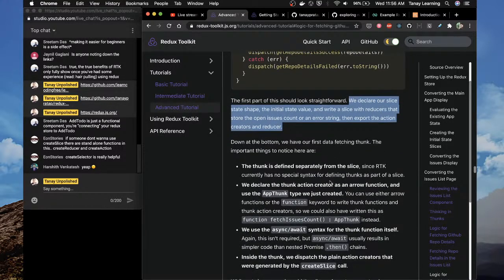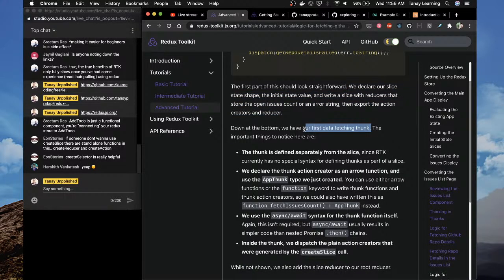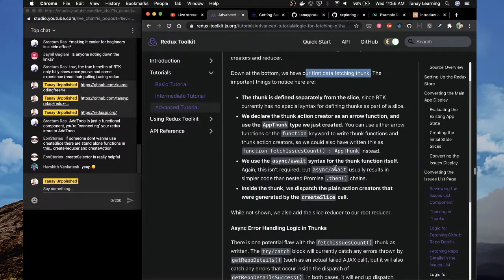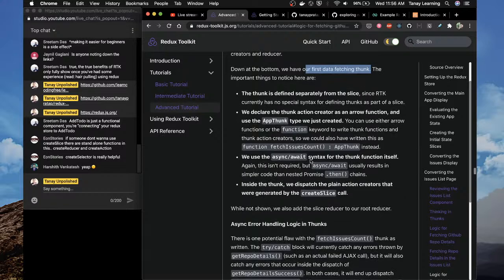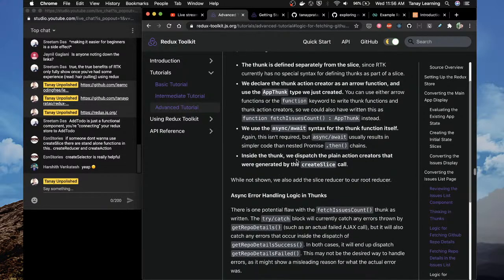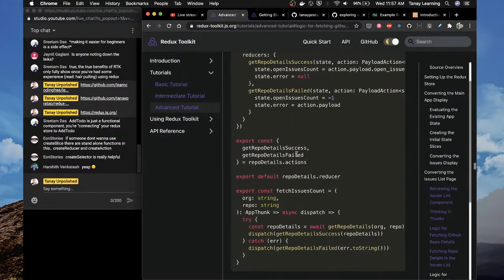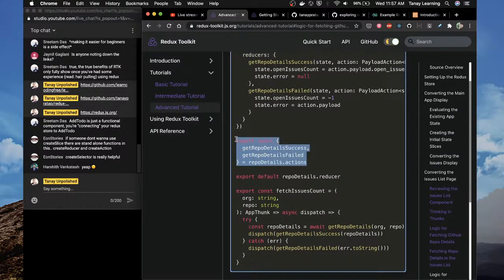Down at the bottom we have our first data fetching thunk. The important thing to notice here is that the thunk is defined separately from the slice. We declare the thunk action creator as an arrow function and use the app thunk type we just created. We use the async await syntax, that is also fine. Inside the thunk we dispatch the plain action creators that were generated by the create slice call. Basically these two actions, just a revision here, we are using those actions.